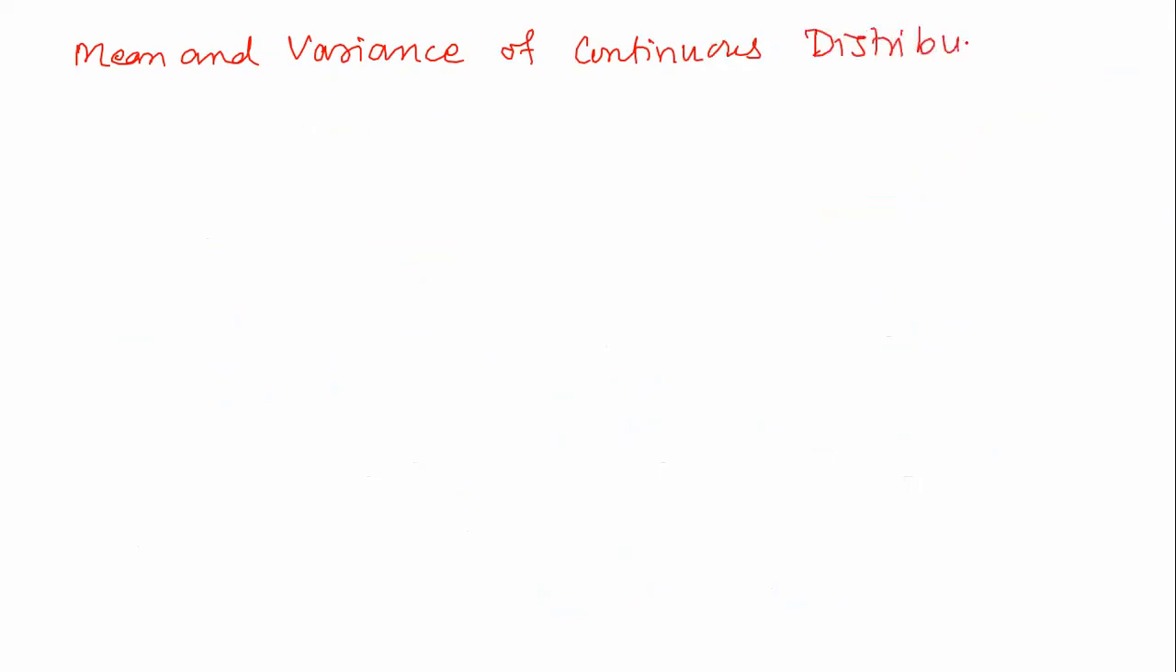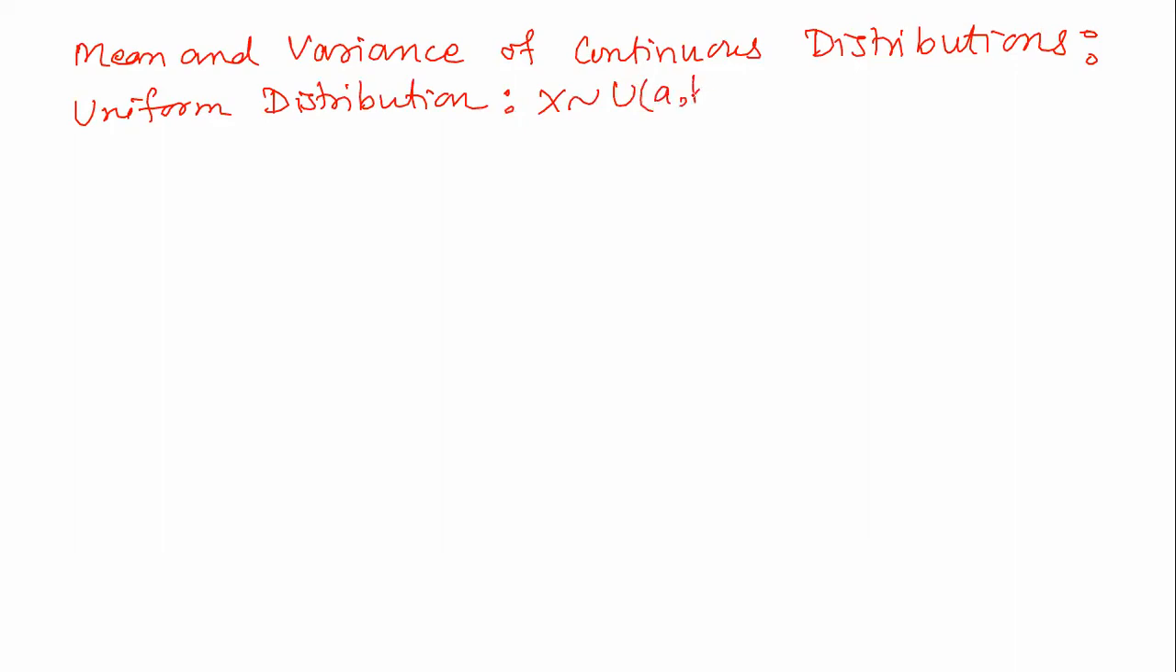I'm going to go back to the mean and variance of continuous distributions. Here we can do it quickly, but okay, I will go for uniform distribution. We'll find the mean for the uniform distribution, and then for the exponential distribution. X follows uniform distribution with parameters a and b.